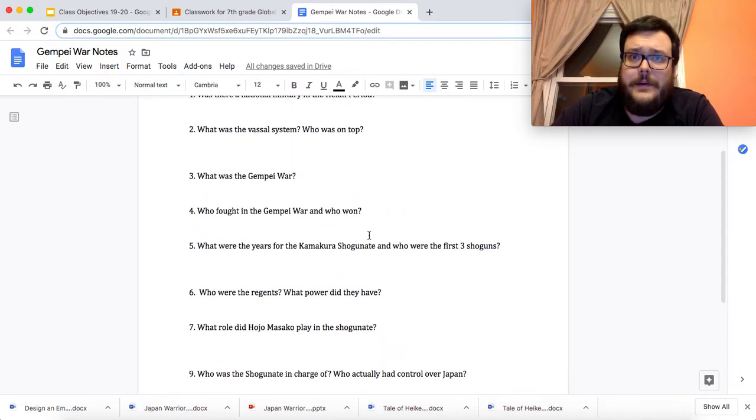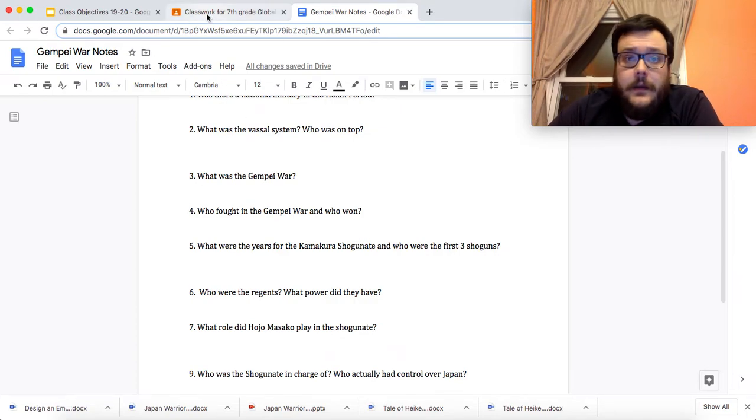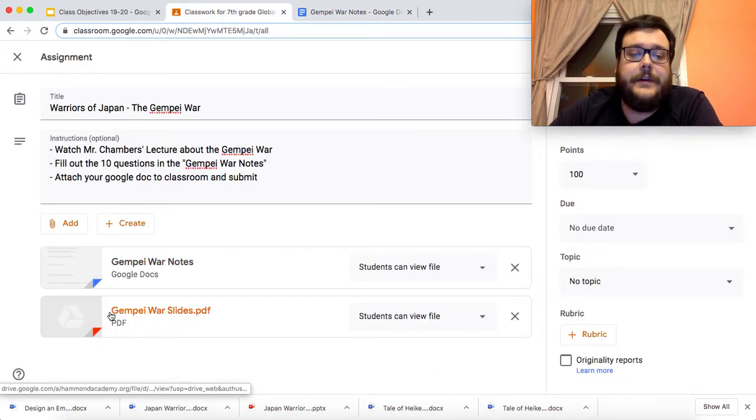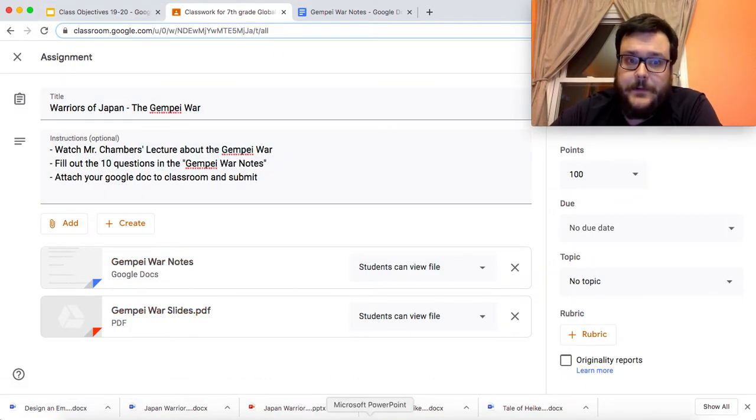You can either split screen with the video, or you can go back and try and answer them afterwards. It's up to you. The other attachment is a copy of the Google Slides, or the presentation that I'm going over today. Now, I'm not going to say that you can find every answer just by looking at the slides. You're probably going to have to listen to me explain it as well. But it is there for you if you feel like it would be easier to go through and read it yourself later. So, I'm going to pull up the slides. We're going to get started.